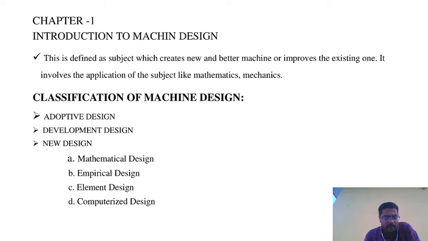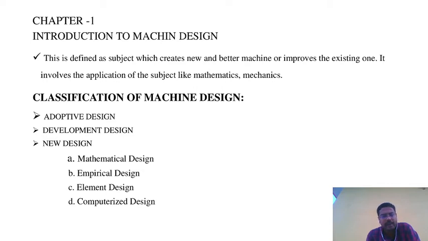New design may be further classified into four categories: mathematical design, empirical design, element design, and computerized design. Mathematical design is worked by the mathematical formulae and principles of mechanics. Empirical design is worked by empirical formulae, or by practice and past experience.